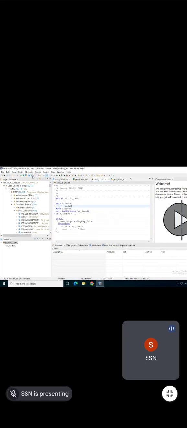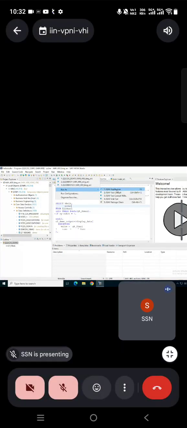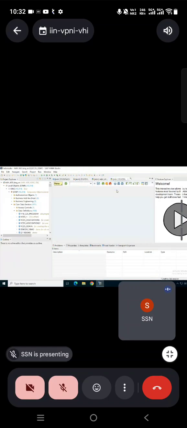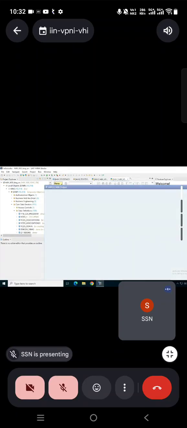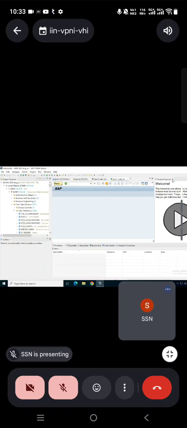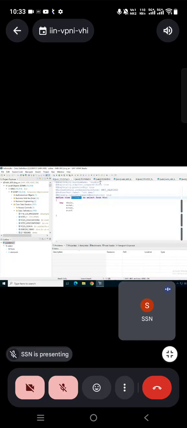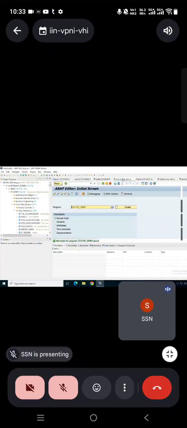Yes, you can project only those. Activate, and now run as ABAP application. Now you are able to see only two fields. See here? Yes, ma'am, so this is how you call it. Very simple, like our table, the same way we call this.